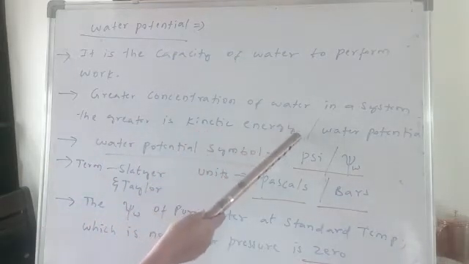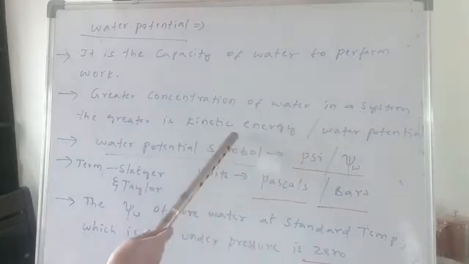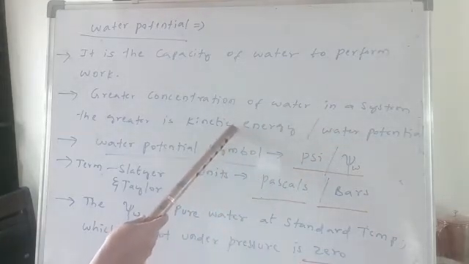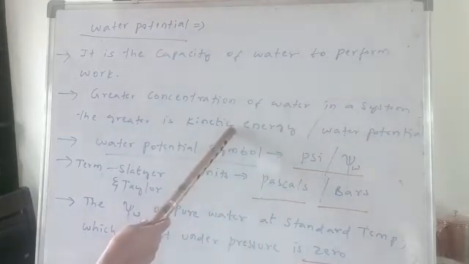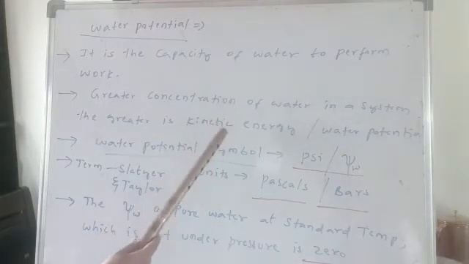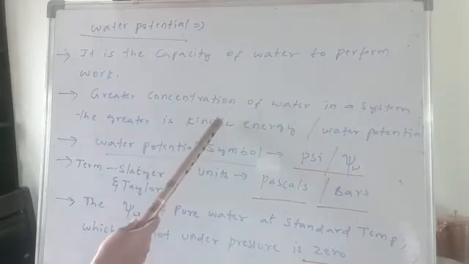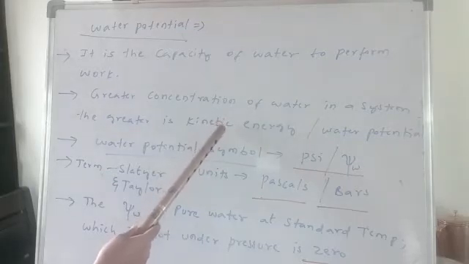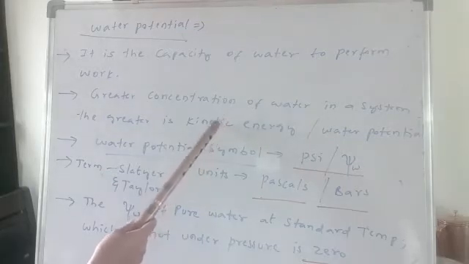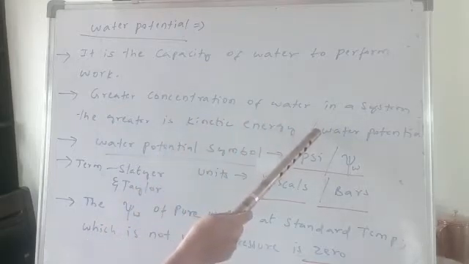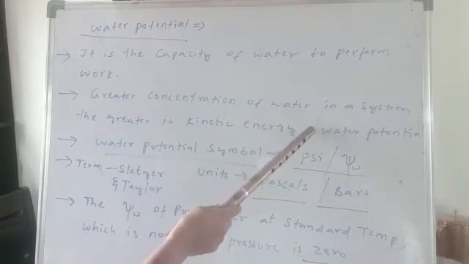That means it has the greater water potential. So it has high free energy, high kinetic energy, and it has more capacity of doing work. So that means that a system is having high water potential.